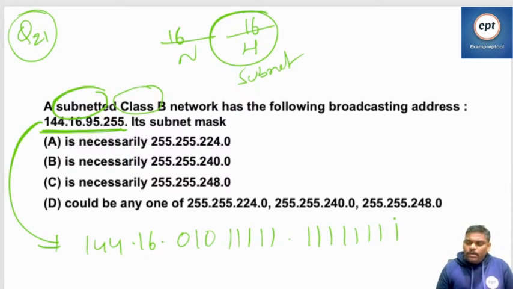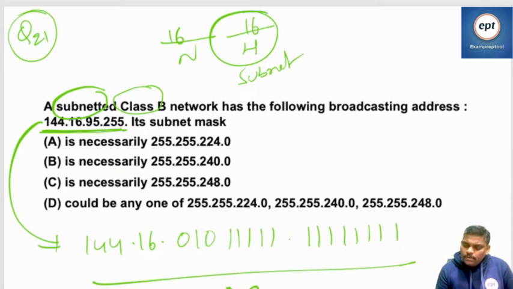Okay, fine. Now the problem here is, it is a DBA address. DBA address means host part is all ones. But the problem here is, until which part is host?